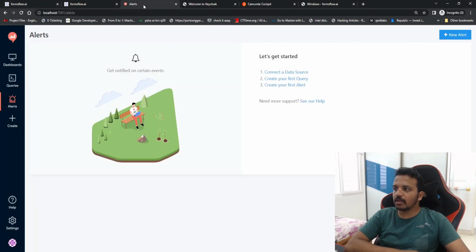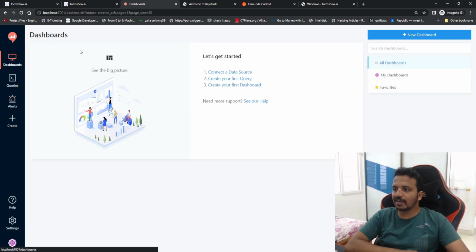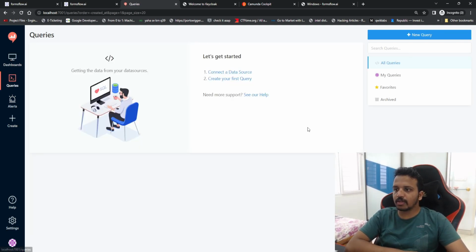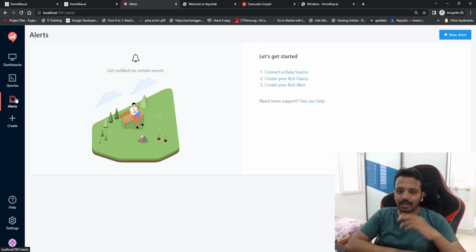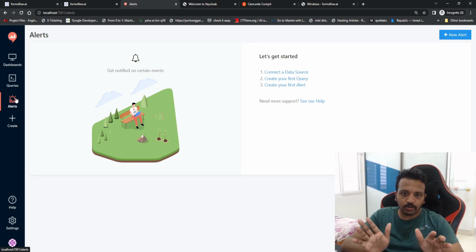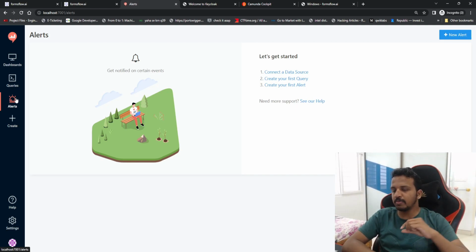Now if I go to the next module, which is for monitoring purposes, here I can create my own dashboard. This is the Redash UI which is already integrated, and we can write our own query and create our monitoring and everything. The best part is I need not spend time moving to any other platform for a different purpose. All the purposes are in the same platform.